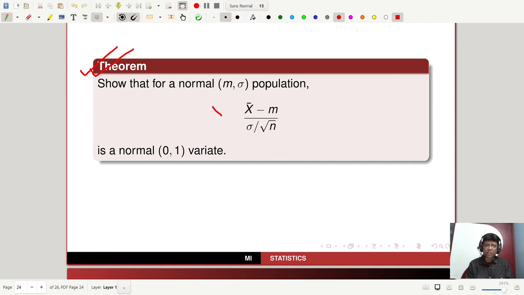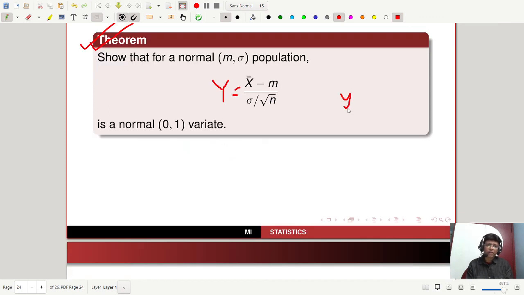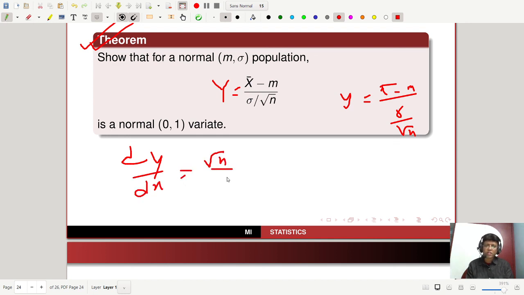If you take this as y, I'm just giving you a hint how to prove: y equals x bar minus m by sigma by root n, right? This is your real variable. So if you differentiate with respect to x bar, dy by dx bar is root n by sigma, which is positive for all x bar.